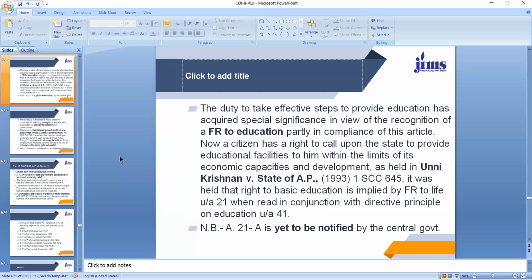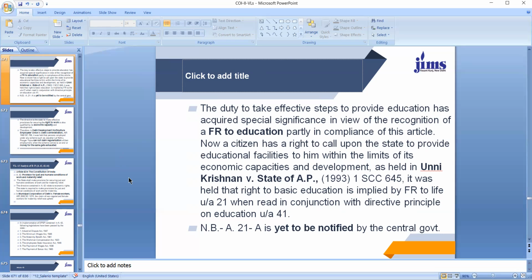Now a citizen has a right to call upon the state to provide educational facilities to him within the limits of his economic capacities and development. And this was decided in Unnikrishnan versus State of AP by the Supreme Court. And it was held in this case that right to basic education is implied by fundamental right to life under Article 21 when read in conjunction with directive principle contained in Article 41.